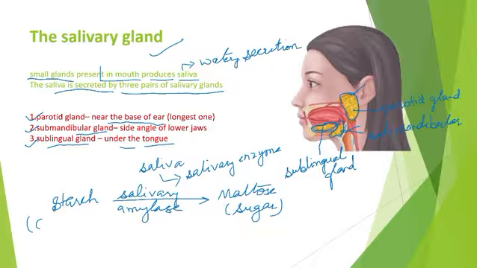Starch is a carbohydrate. Understand? Carbohydrate means whenever we are eating rice and potatoes, so what are these? Starch only. Understand? And in saliva, we have the enzyme salivary amylase, and it can convert starch into simple sugar.